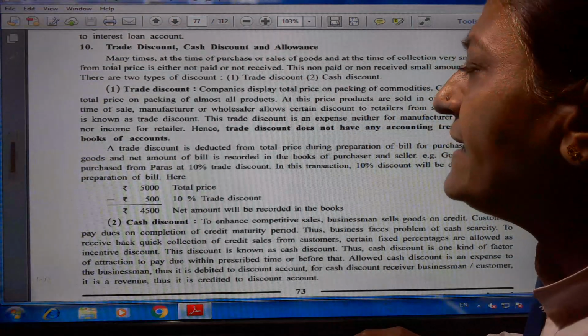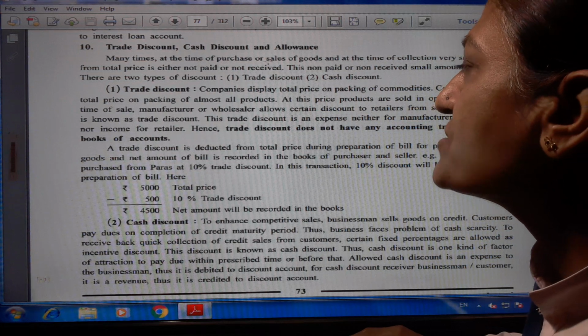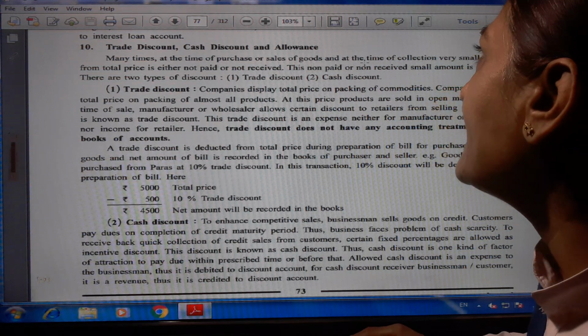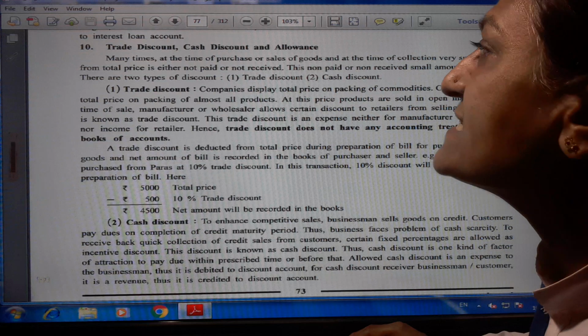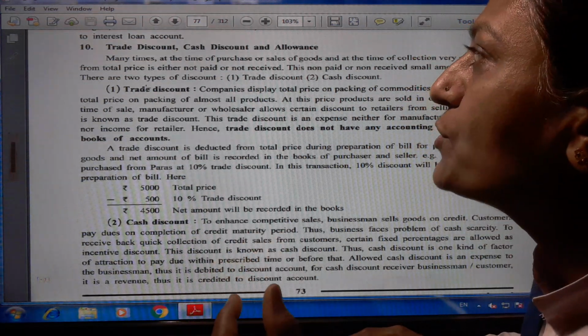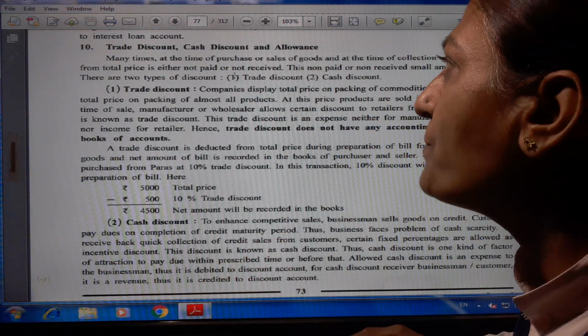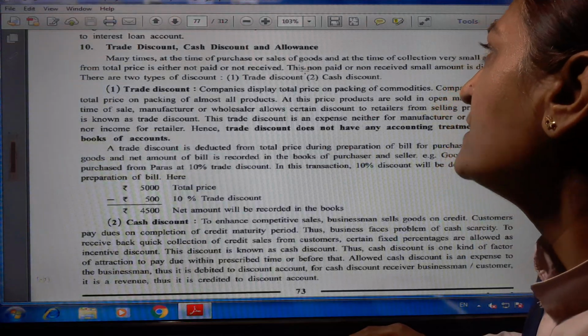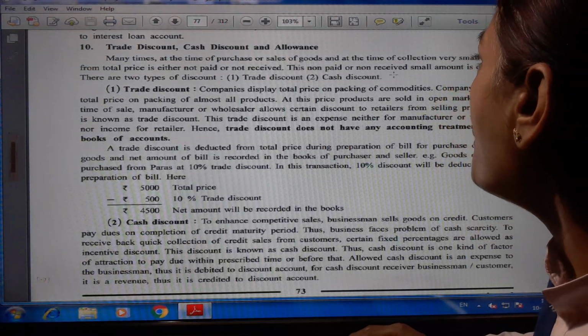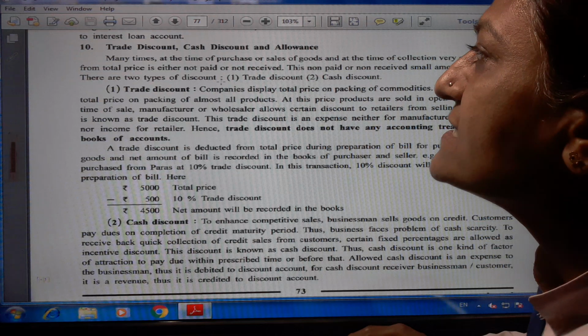Now 10th point, trade discount, cash discount and allowances. Here many times, at the time of purchase or sales of goods and at the time of collection, a very small amount from the total price is either not paid or not received. This non-paid or non-received small amount is a discount.